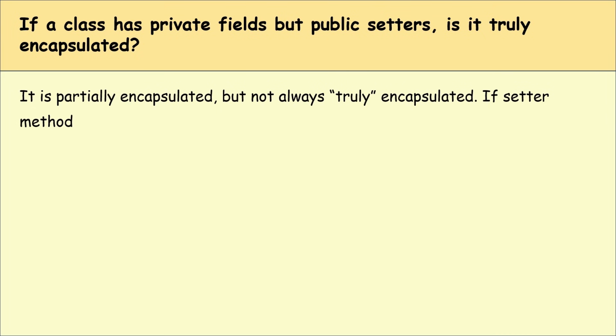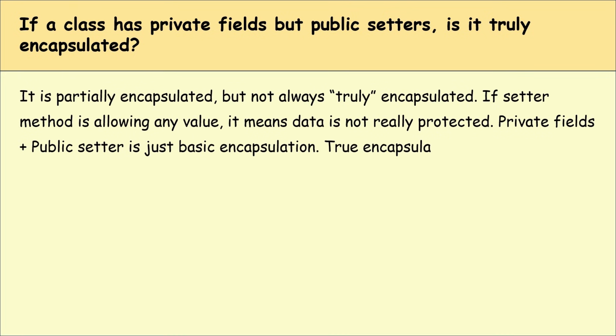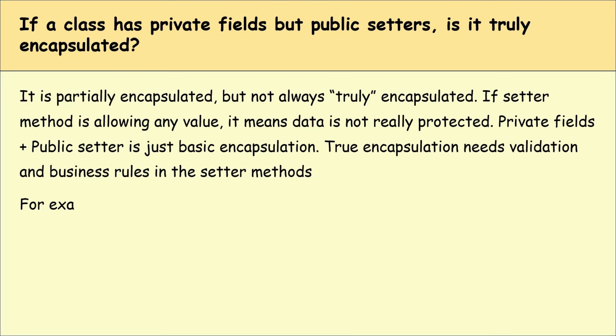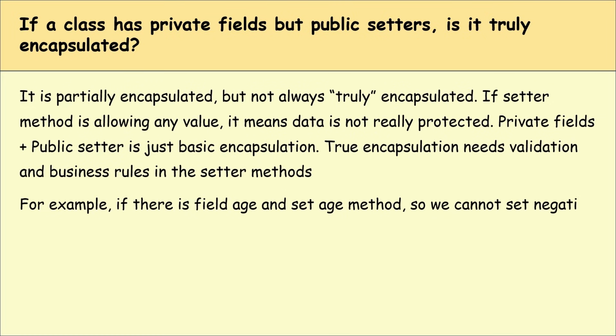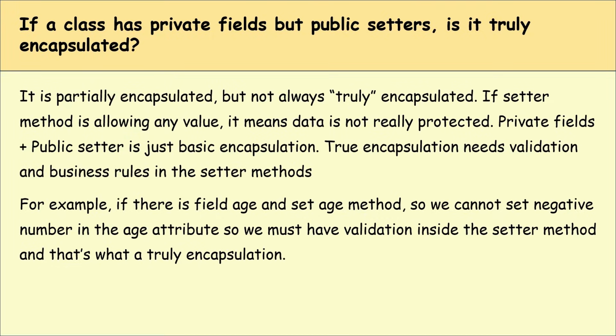If setter methods allow any value, it means the data is not really protected. Private fields plus public setters is just basic encapsulation. True encapsulation needs validation and business rules in the setter methods. For example, if there is a field age and a setAge method, we cannot set a negative number in the age attribute, so we must have validation inside the setter method, and that's what true encapsulation is.